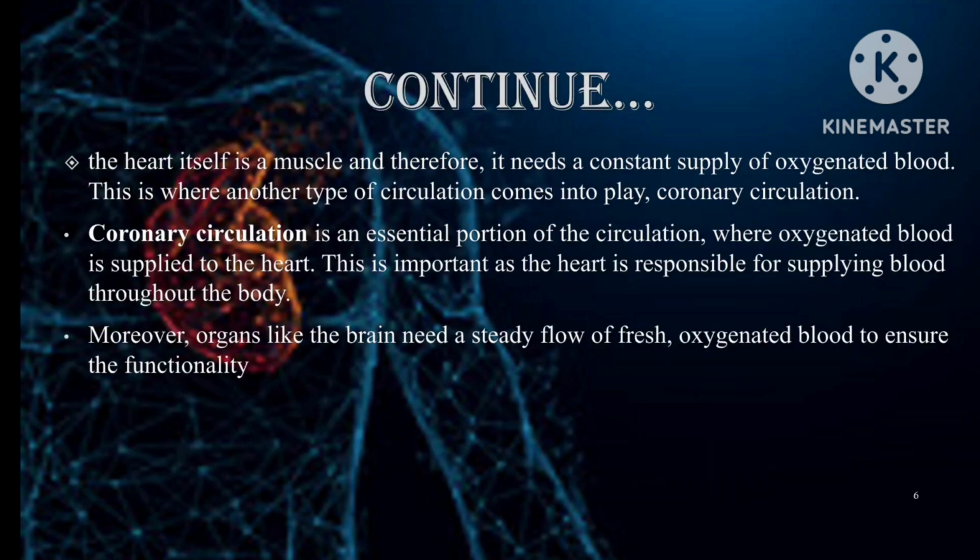The heart itself is a muscle, and therefore it needs a constant supply of oxygenated blood. This is where another type of circulation comes into play, that is coronary circulation. Coronary circulation is an essential portion of the circulation where oxygenated blood is supplied to the heart. This is important as the heart is responsible for supplying blood throughout the body. Moreover, organs like the brain need a safe flow of fresh oxygenated blood to ensure functionality.